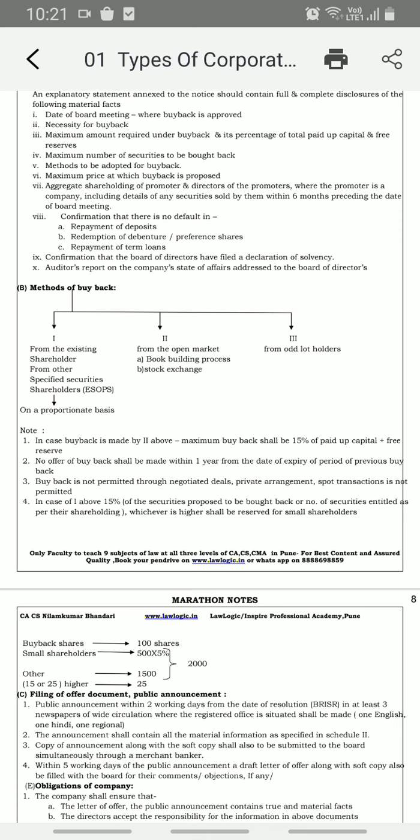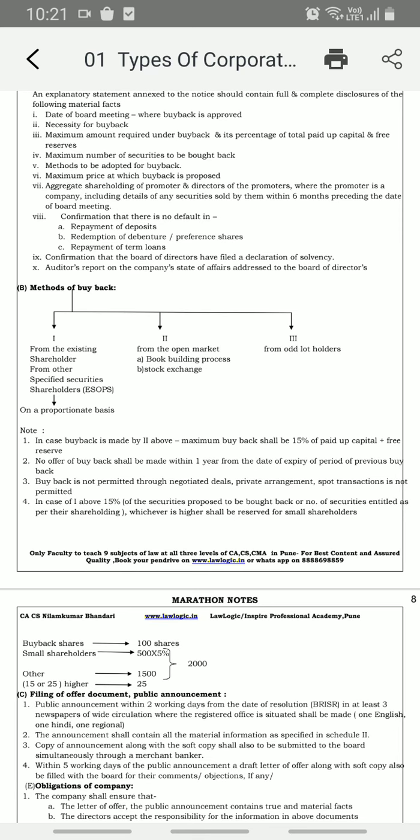Including details of any security sold by them within 6 months preceding the date of the board meeting, and also a confirmation that there is no default in repayment of deposits, and also in redemption of debentures, preference shares, and repayment of term loans.